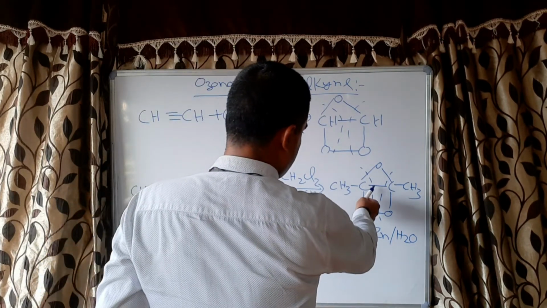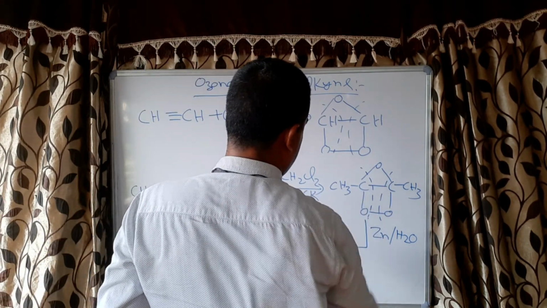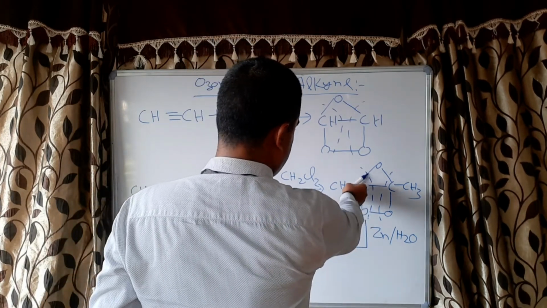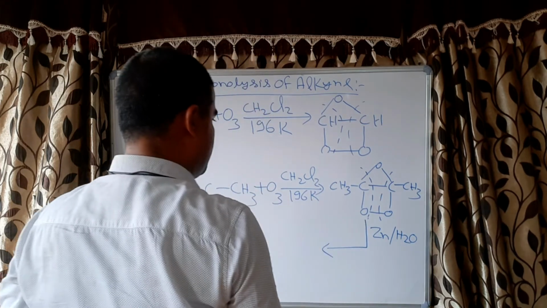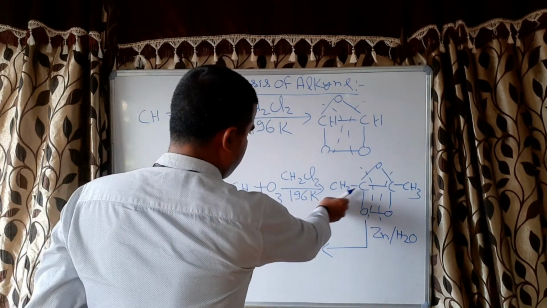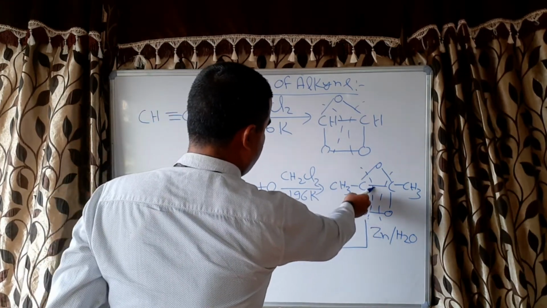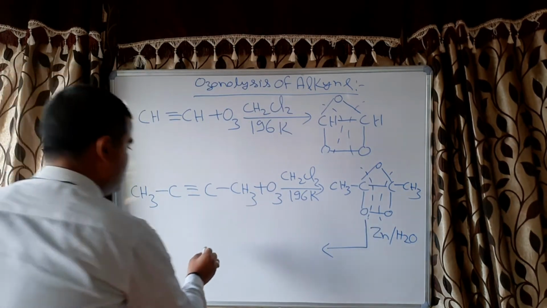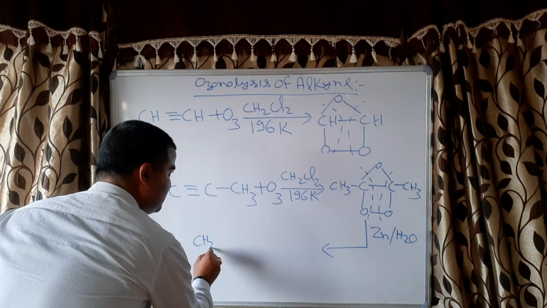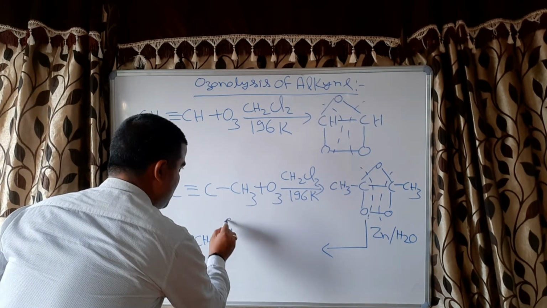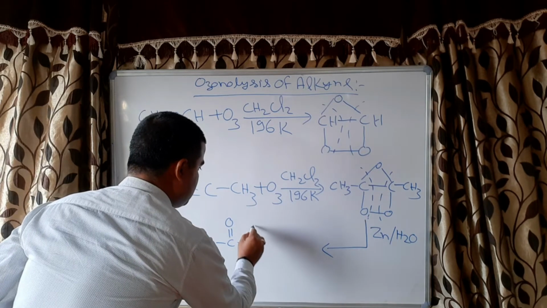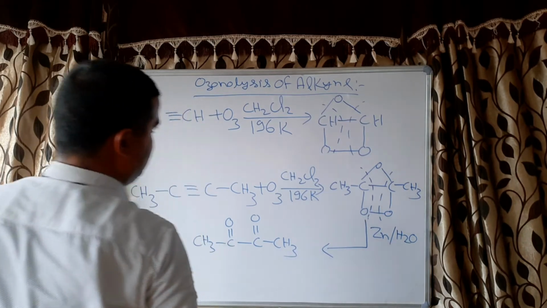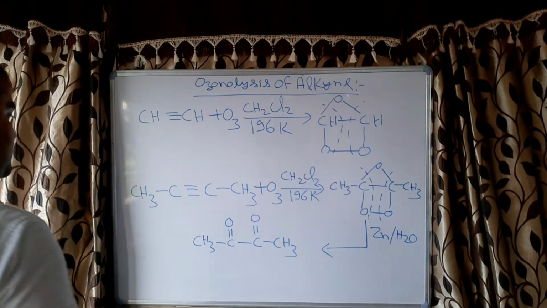That's why you can see this single bond is also drawn broken, but no, that single bond does not break, only this bond and this bond. So what will form? CH3CO, single bond, CH3CO, correct? CH3CO, single bond, CO, CH3, correct? What is this called?